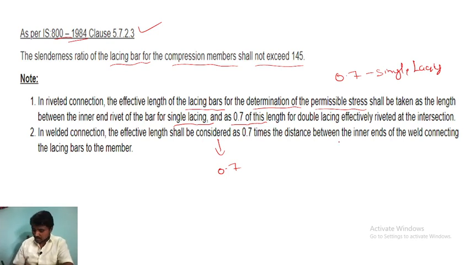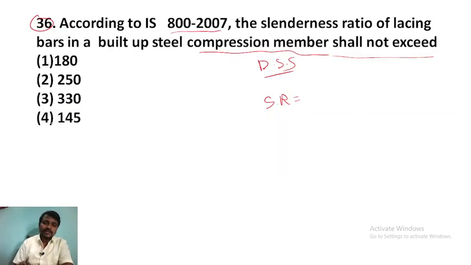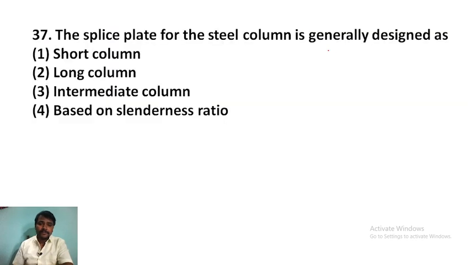So the answer for this question is 145, the slenderness ratio for the lacing bars of a built-up section in a compression member. Okay, right? Next, question number 37.